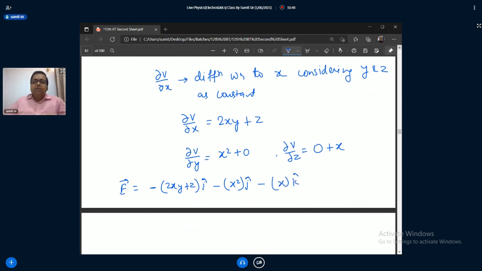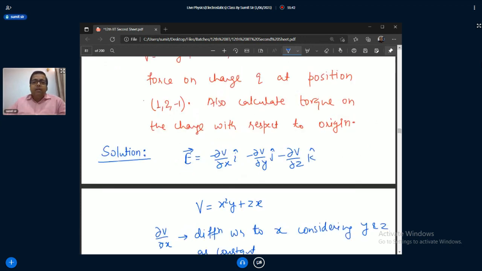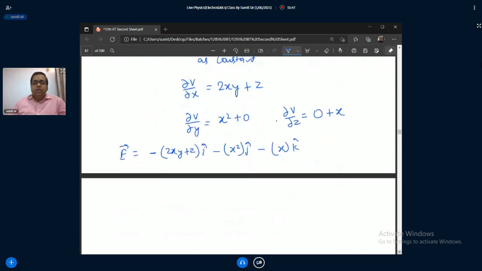Now put the value. What is it at this point, 1 comma 2 comma minus 1? So the electric field is minus (2 into 1 into 2 plus z, which is minus 1) i cap, minus x square, so 1 square is 1, j cap, and minus x, so this is minus k cap.